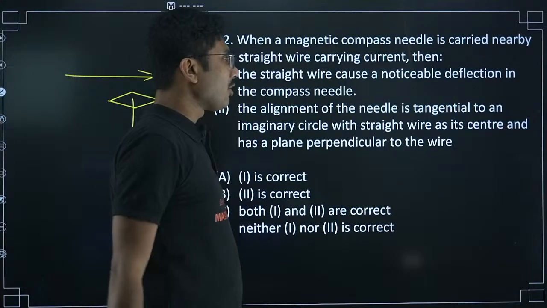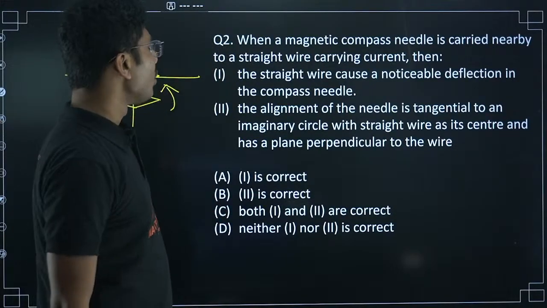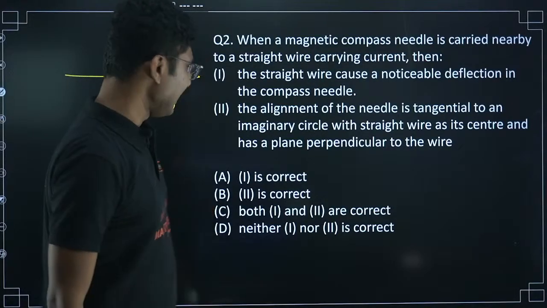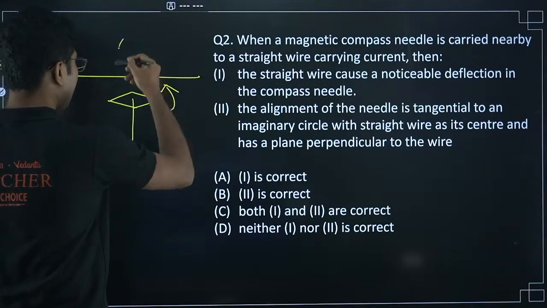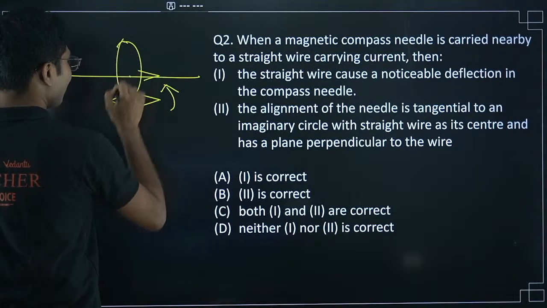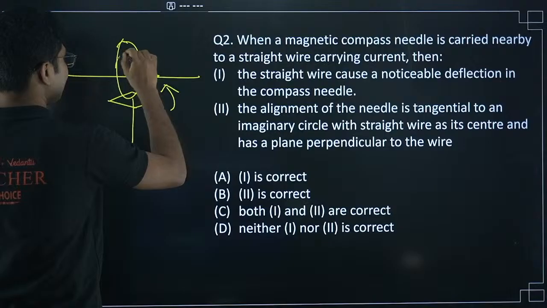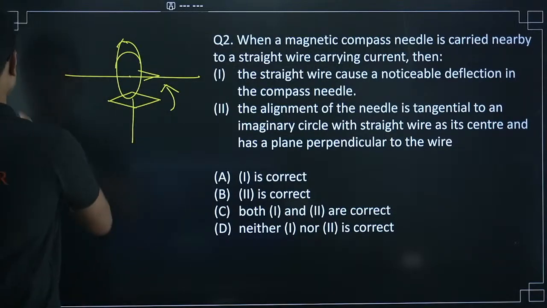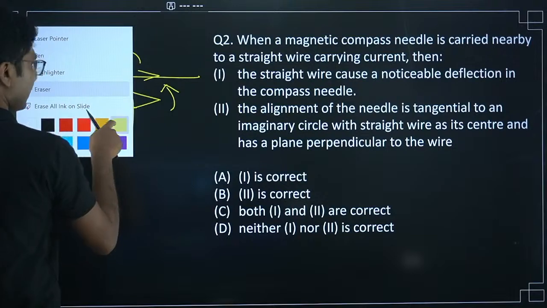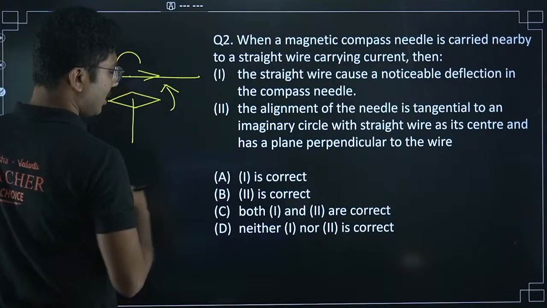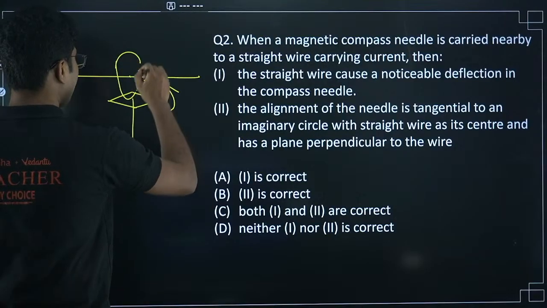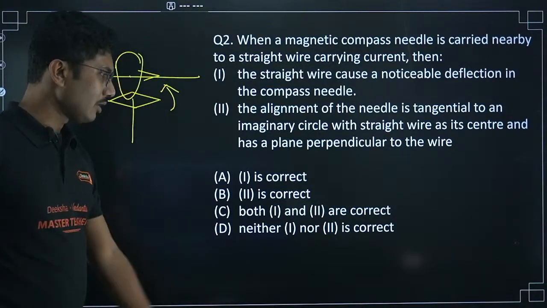The alignment of the needle is tangential to an imaginary circle with the straight wire as its center. So it will be like this. Now the question is, which of them is correct? 1 is correct, 2 is correct, both 1 and 2 are correct, or neither 1 nor 2 is correct.